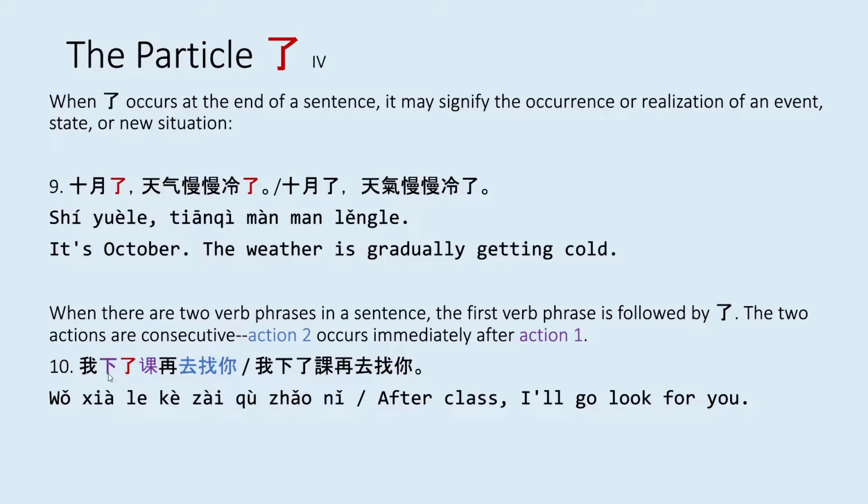Action 1 is 下了课, so after class ends, and action 2 is 去找你, I'll go look for you. So in this sentence, right after class ends, I'm going to come look for you. So the two actions occur consecutively.